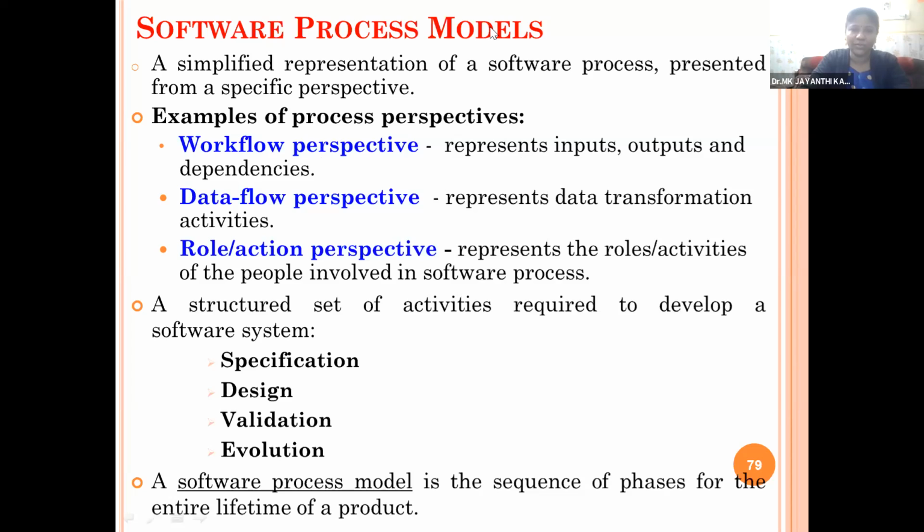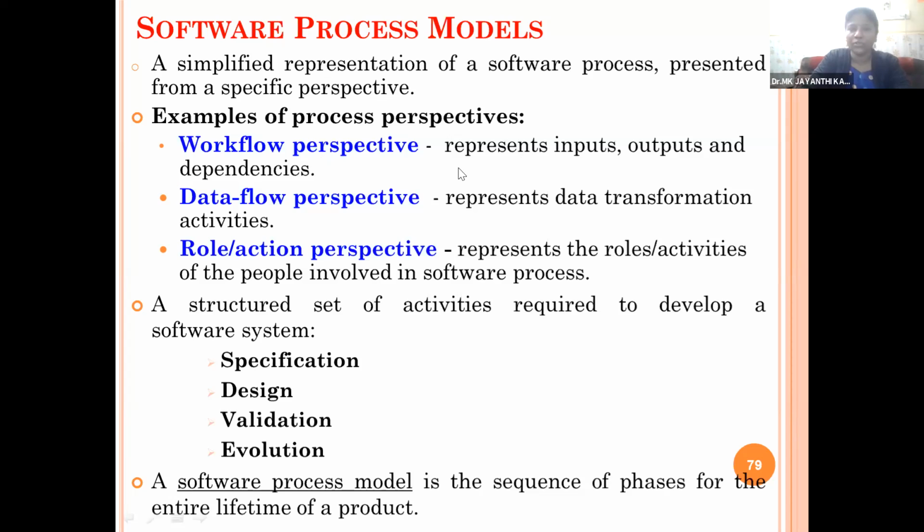In models, what we are going to discuss is software processes and the specific perspective according to the simplified approaches, how the software can be done. Examples of software process perspectives are three different process models or perspectives called workflow perspective, data flow perspective, and role and action based perspective.